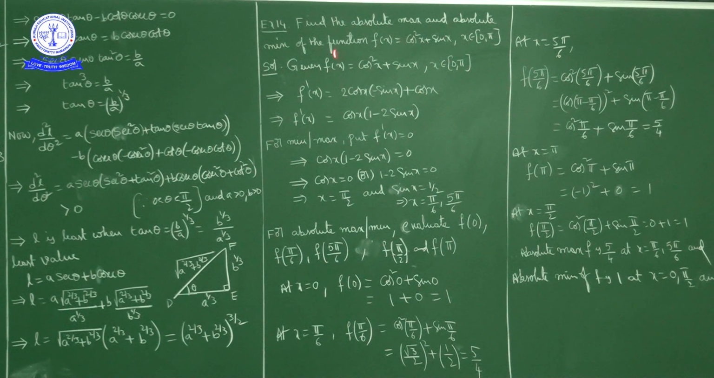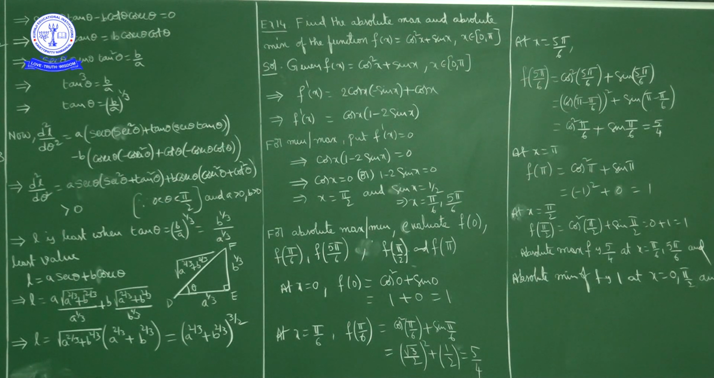Now what is f of x? Cos square x plus sin x, x belongs to 0 to pi. Now f dash of x: the derivative of cos square is 2 cos x into minus sin x, plus the derivative of sin x, which is cos x. Now from these two terms you can take cos x common, so cos x into 1 minus 2 sin x. f dash of x equal to cos x into 1 minus 2 sin x, okay.